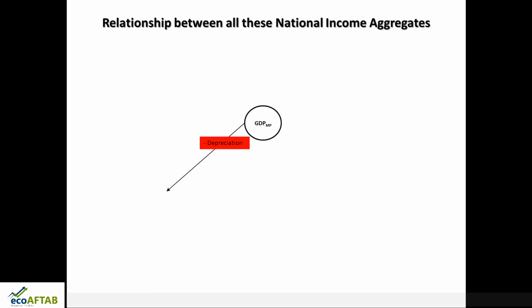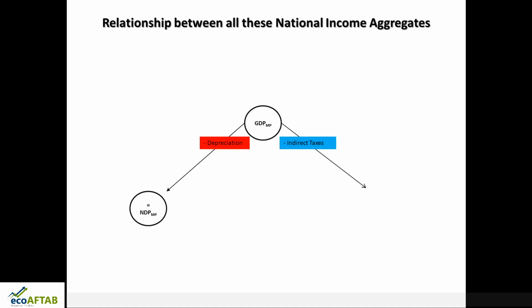GDP minus depreciation. So from gross concepts, if we remove depreciation, we derive the net concept. So here comes NDP at market price. From gross concepts, if you deduct depreciation, you get NDP.